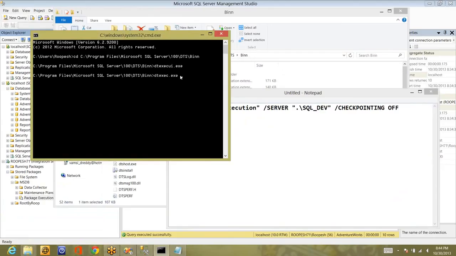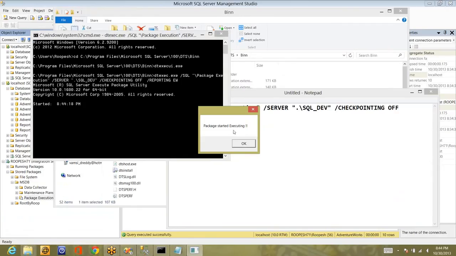DTExec.exe, and let me paste what I have copied. I've copied the SQL package and so on, right? And you can see it started executing. So whatever command line the execute package utility gave in the command line page of the DTExec UI, the command line I have just pasted after typing DTExec.exe.